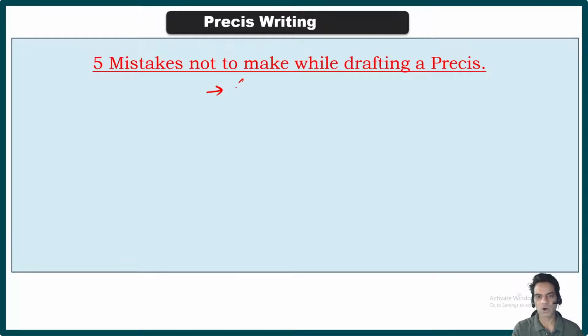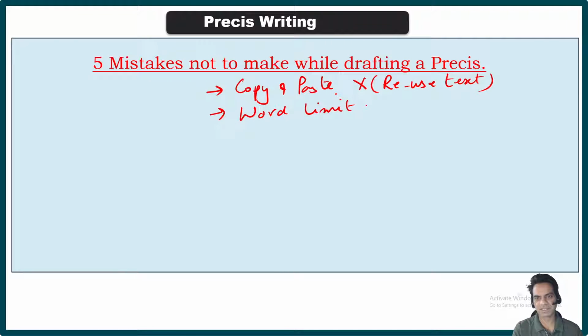First is copy and paste. Students do that a lot of the time. Do not do that in a paper. Do not copy and paste. Do not reuse text from the passage. That is very important. Second, word limit. Do not exceed the word limit in a Precis. That is very, very important. You cannot exceed the word limit in a Precis. If you do that, it will lead to deduction of marks.